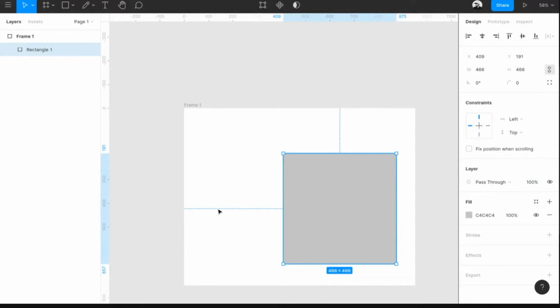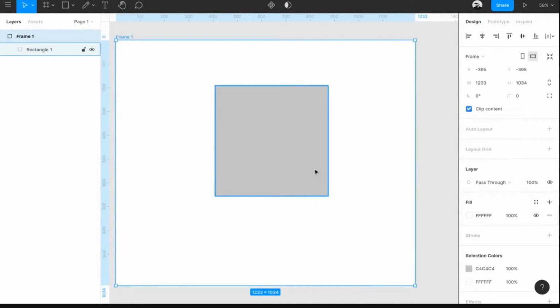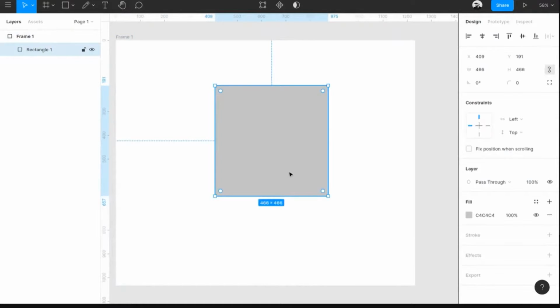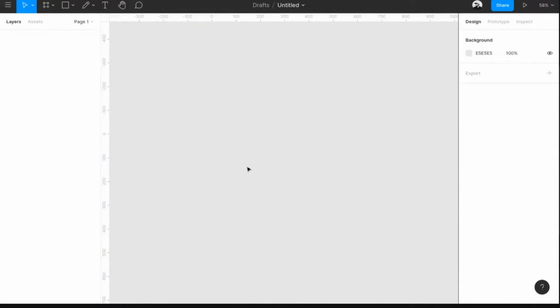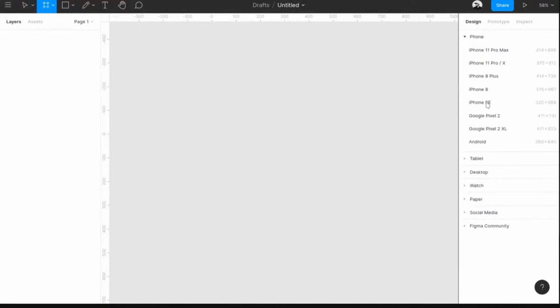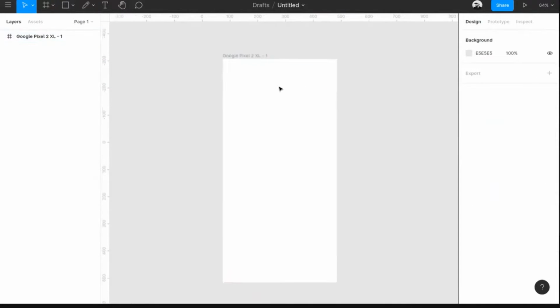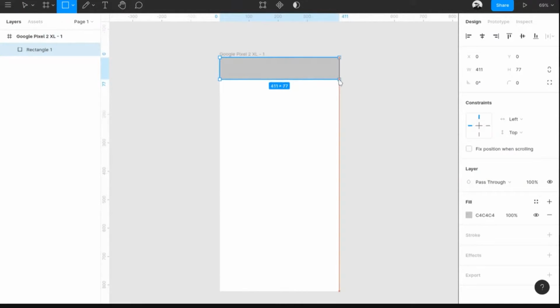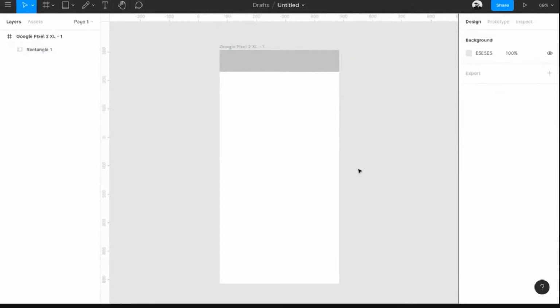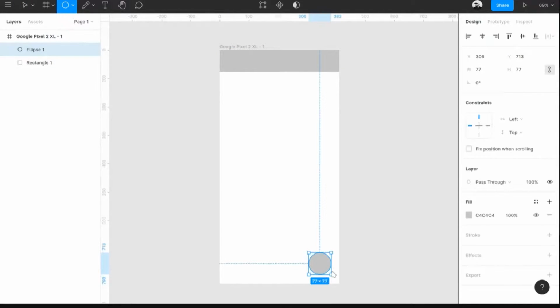So you might be thinking, how is that useful right now? I'll show you something. Think about it. You are designing for an Android phone. So you create a Google Pixel 2 XL frame, and you want to create a navigation bar. So you draw a rectangle on the top, and you want a floating action button. So you draw a floating action button, which means basically a circle. Draw a circle over here.